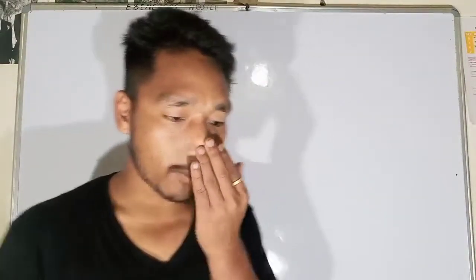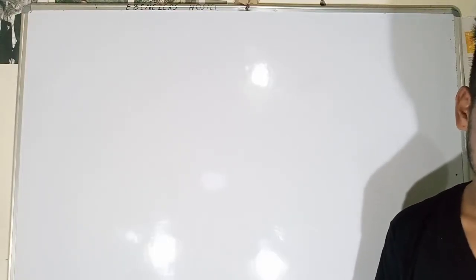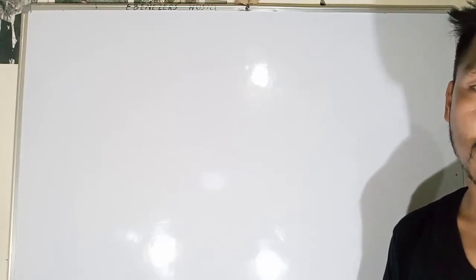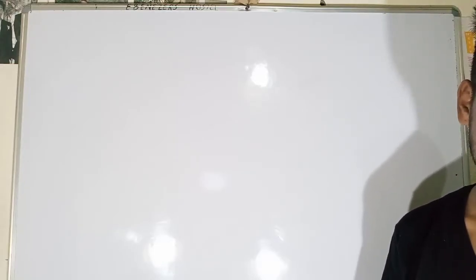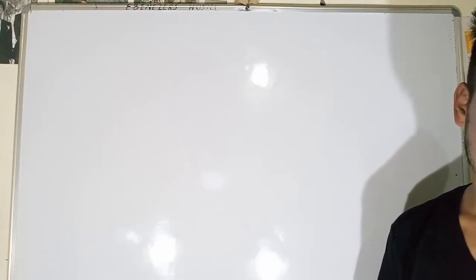Okay, let's go to the new topic, that is potential energy of an object at height. We have known what potential energy is. Potential energy is the energy which is possessed by the object by virtue of its position or configuration. That is what we call potential energy.